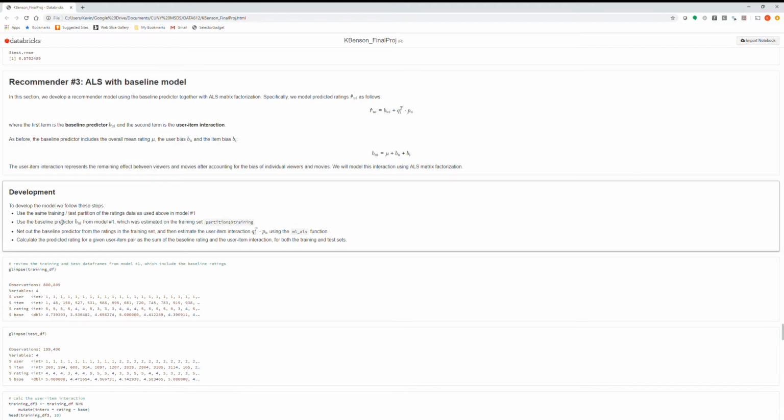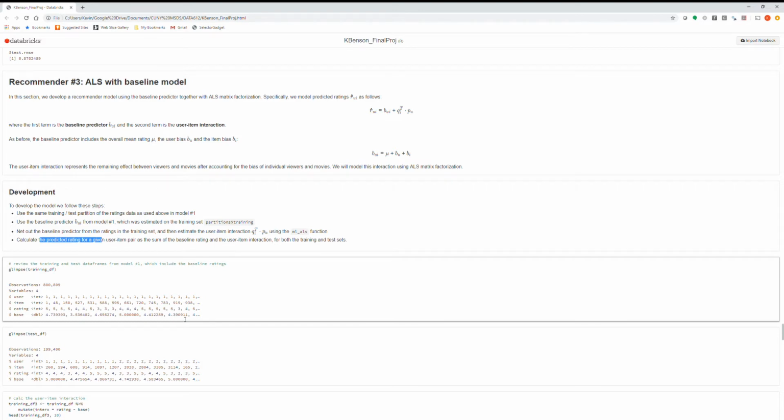In terms of model development, again, I followed the same basic scheme as above, a training test split, 80-20. I used the baseline predictor from model number 1, and then in order to model the user item interaction, I had to subtract out the baseline predictor from the ratings and then modeled that using the ML-ALS function. But then for computing the overall predicted rating, I had to add back the baseline predictor in order to compute the root mean squared error.